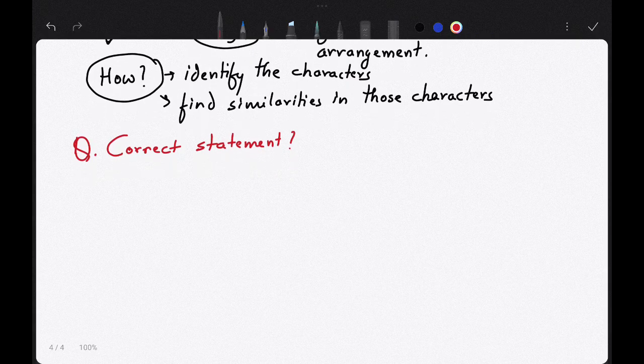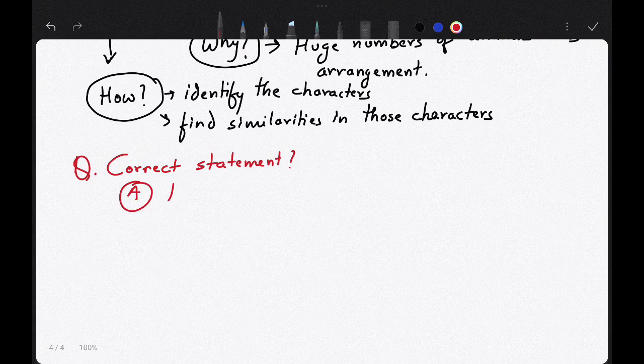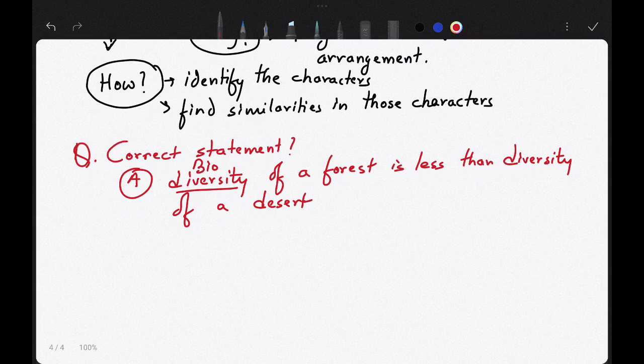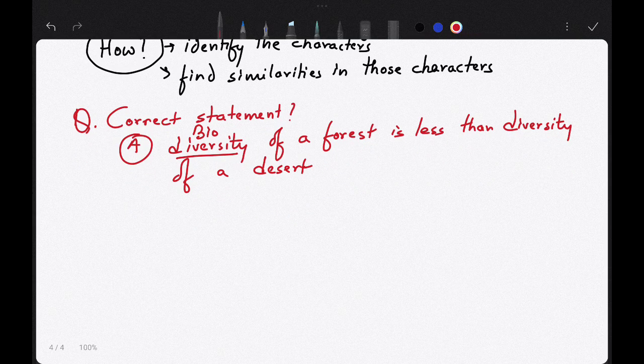A: the diversity of a forest is less than the diversity of a desert. Here I am talking about biodiversity. So the biodiversity of a forest is less than the diversity of a desert.